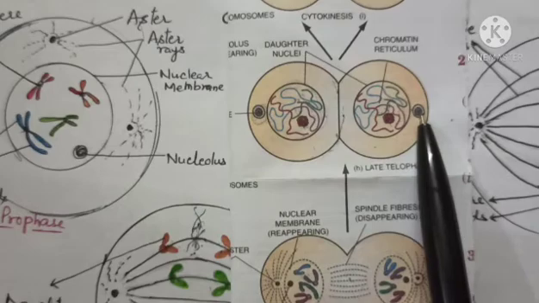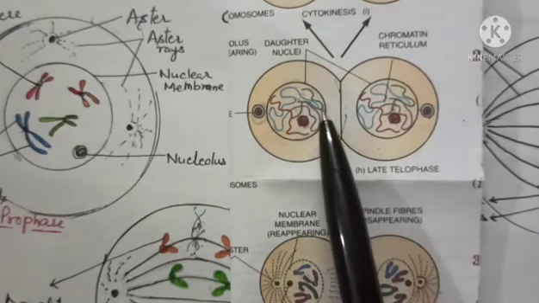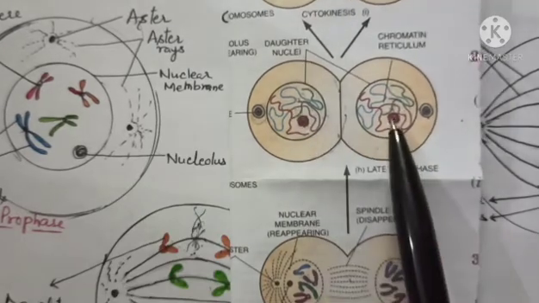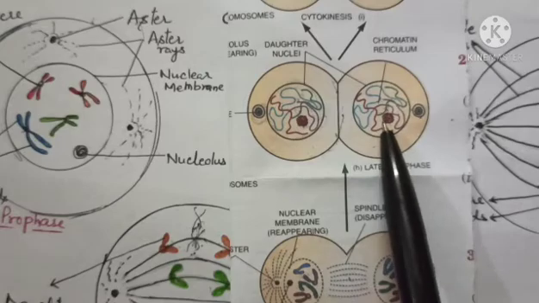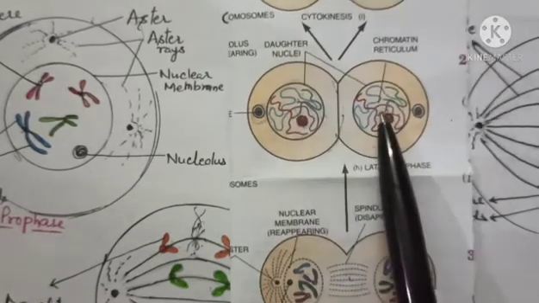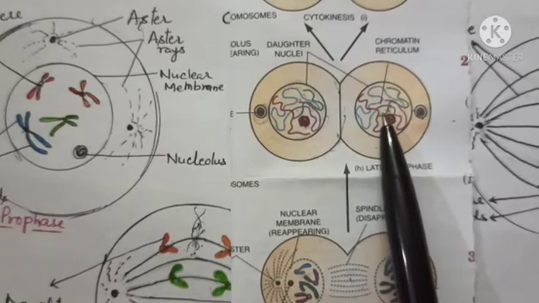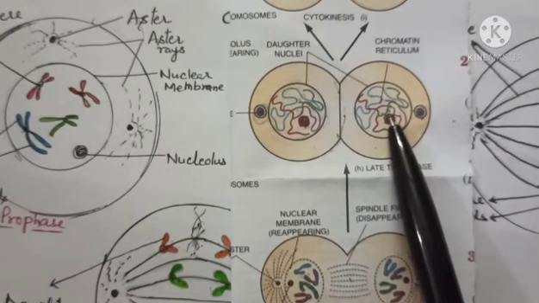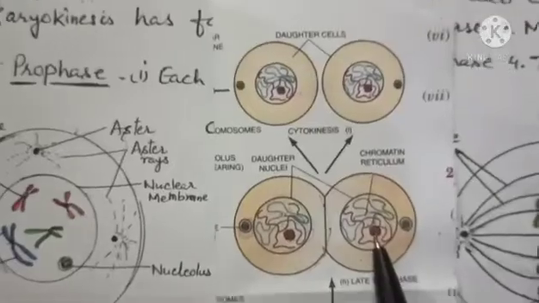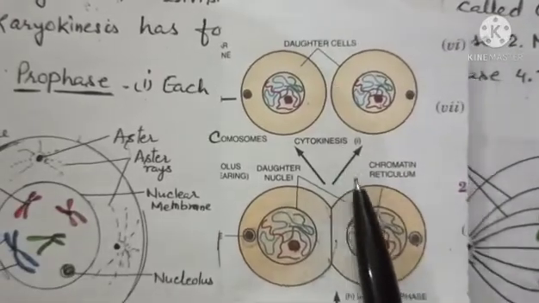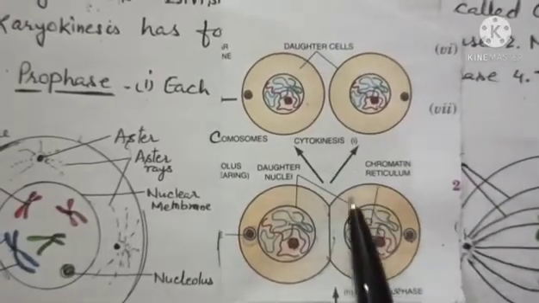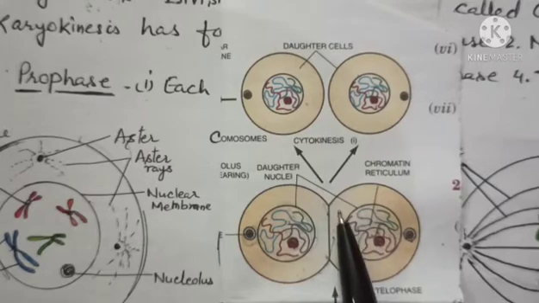And now the process of karyokinesis is completed, meaning the nucleus divides into two daughter nuclei, which is then followed by cytokinesis. Now what is cytokinesis? Division of the cytoplasm. Now this cytoplasm also starts dividing.